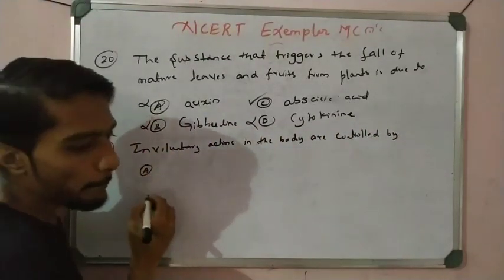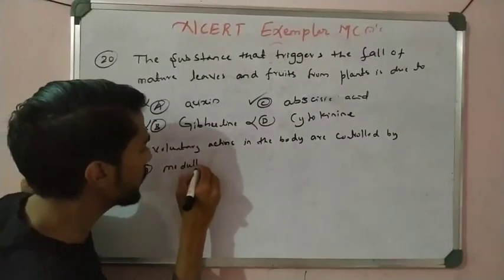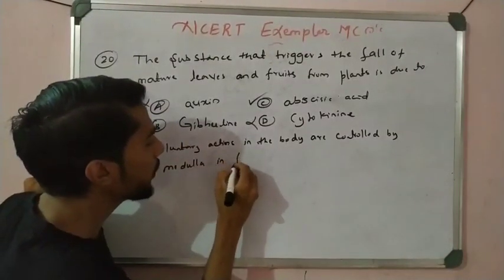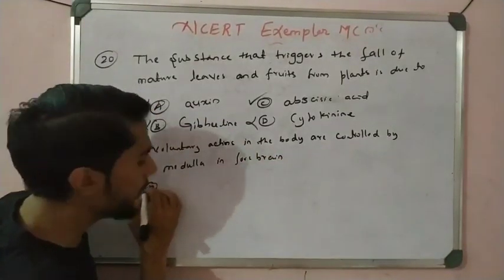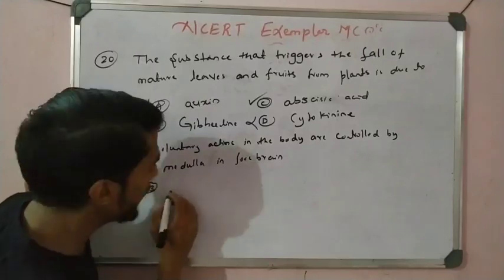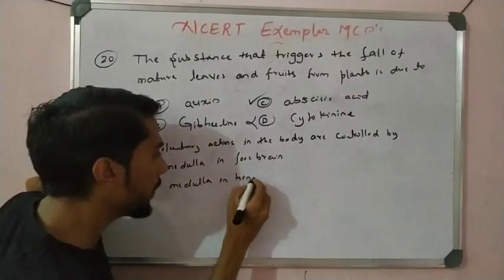Option A, medulla in forebrain. No, medulla is not present in forebrain, right? Option B, medulla in midbrain. Option C, medulla in hindbrain.